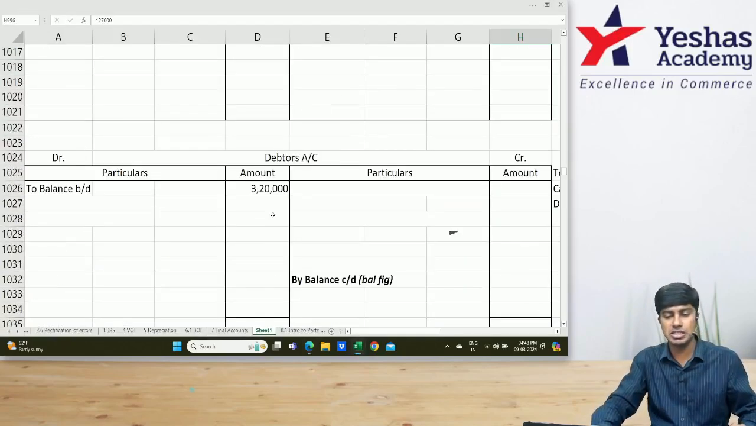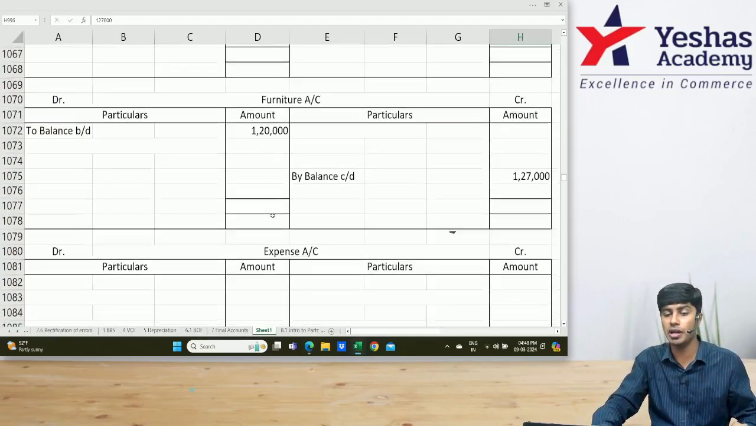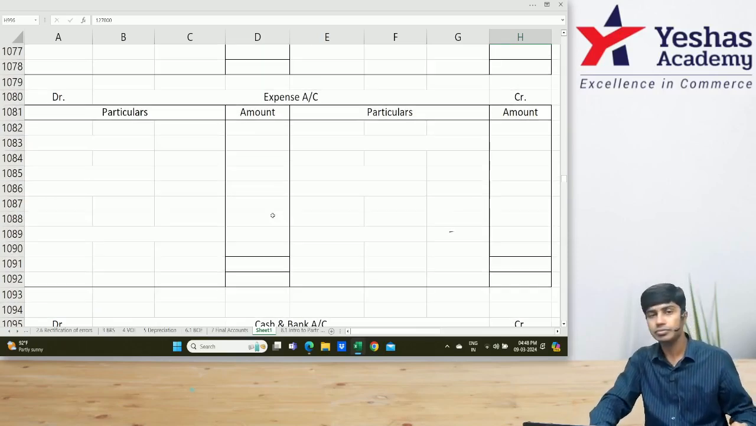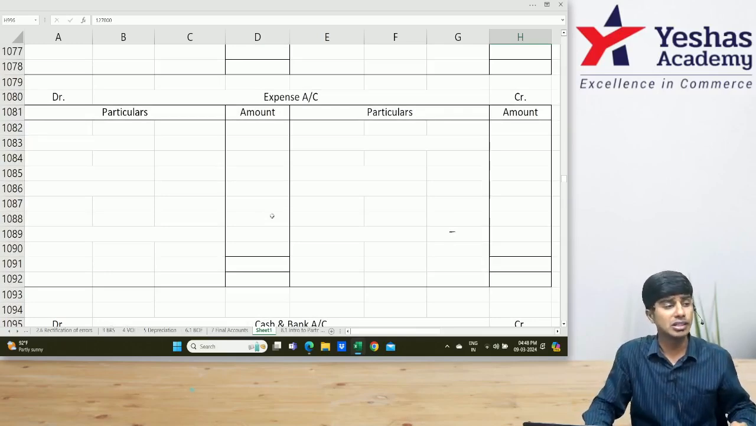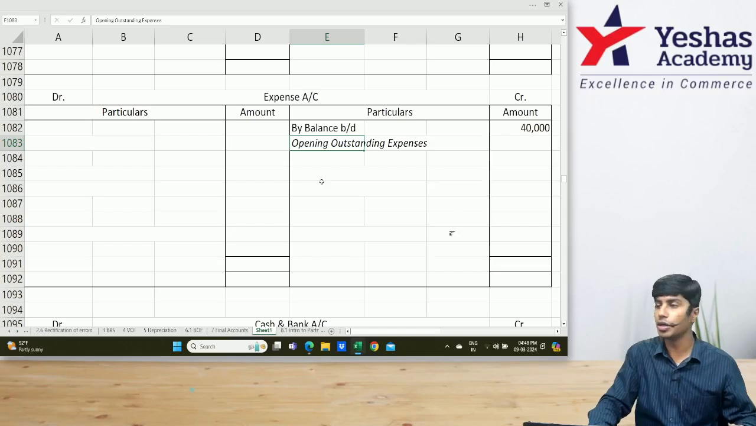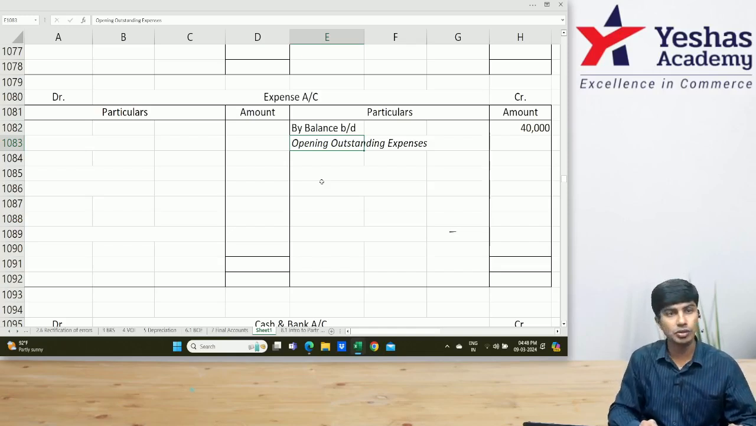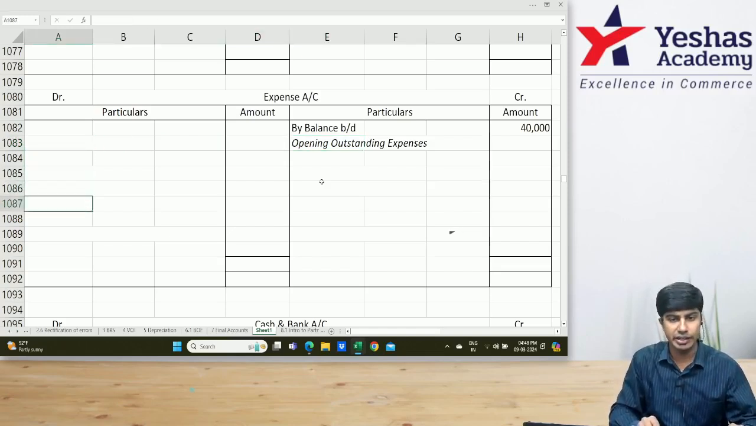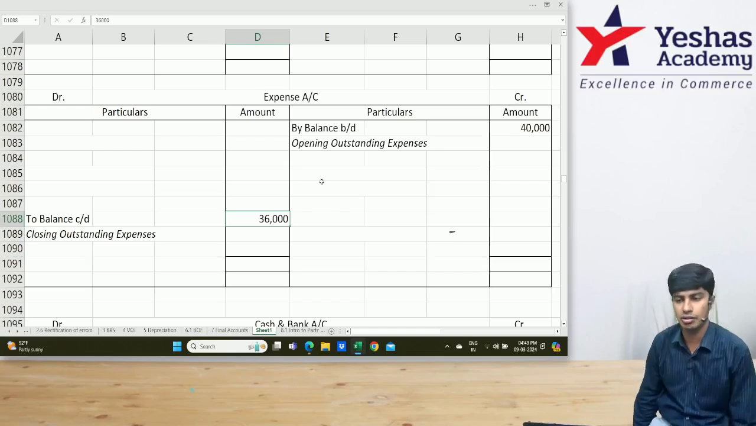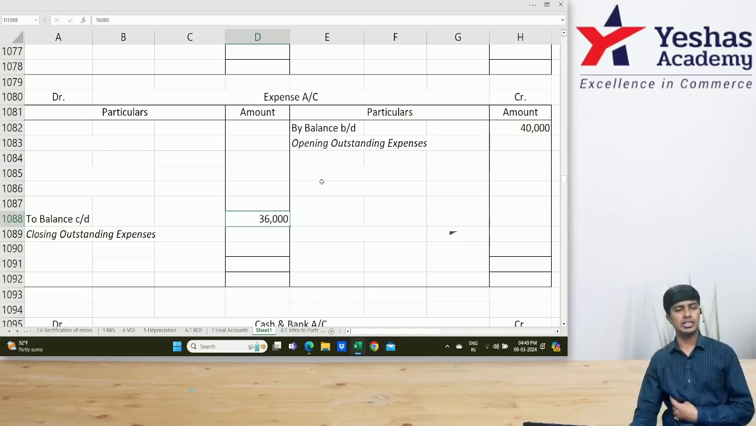First we'll write in the expense account. I'll open one expense account. I'll not open a separate outstanding expense account. In the expense account, I'll write outstanding. Now, where do we write the opening balance? I'll write here by balance brought down 40. Opening outstanding expenses. Similarly, in our expense account on the debit side, I'll write to balance carried down. Closing outstanding expense 36,000. 40,000 opening, 36,000 closing.